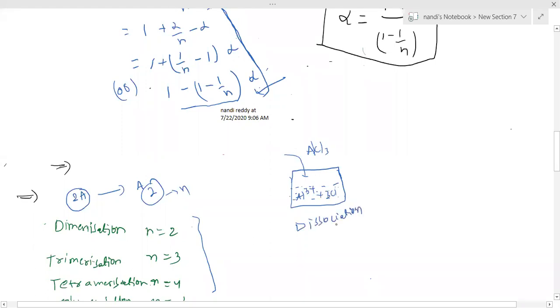So number of particles, dissociation means the i value is greater than 1. But the same, I am taking here solvent, suppose I am taking benzene as the solvent. Note down this example, we will get it in the examination, even the final exam, direct examples.